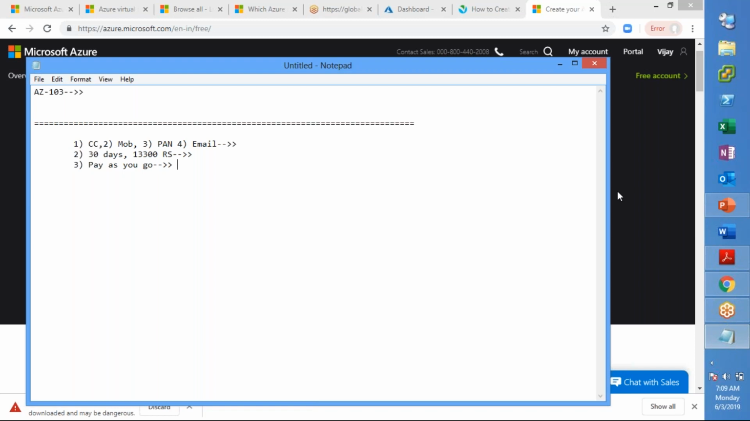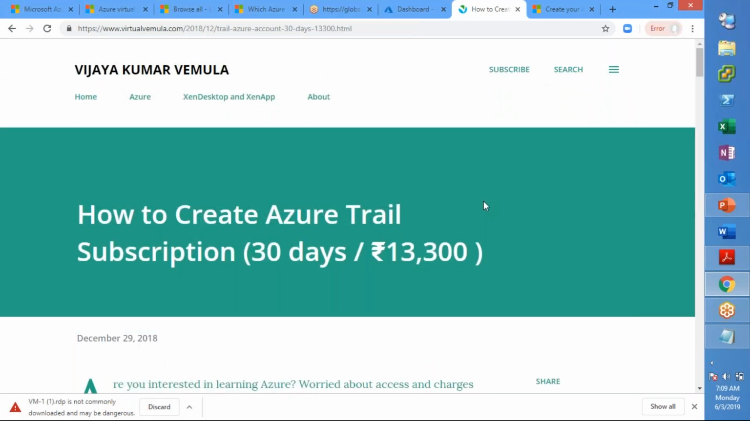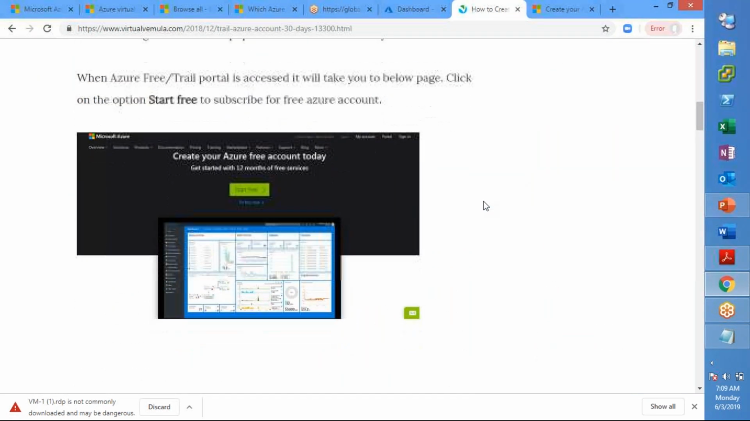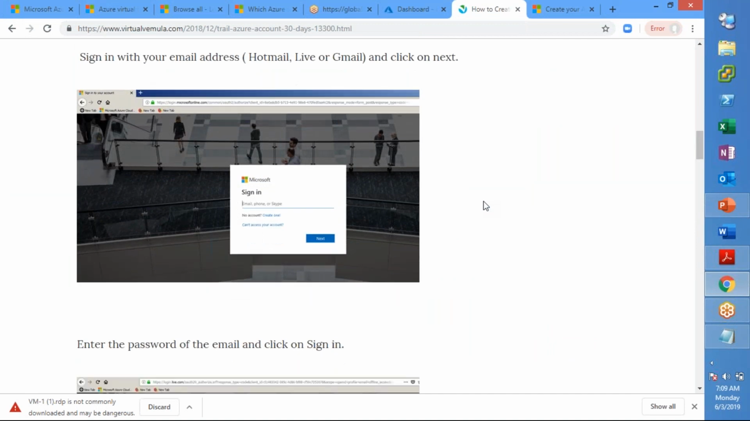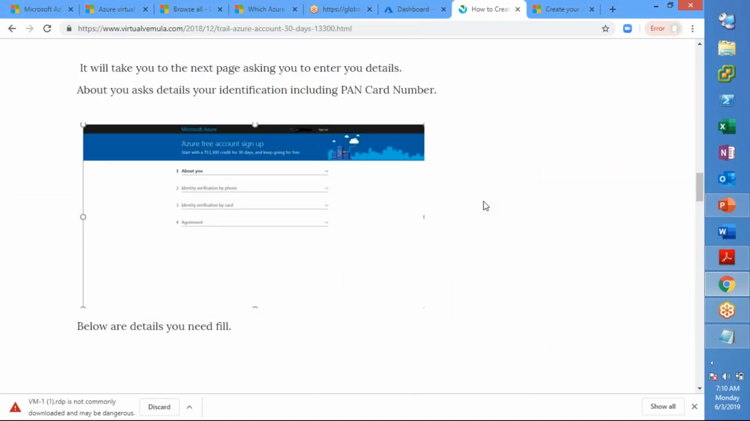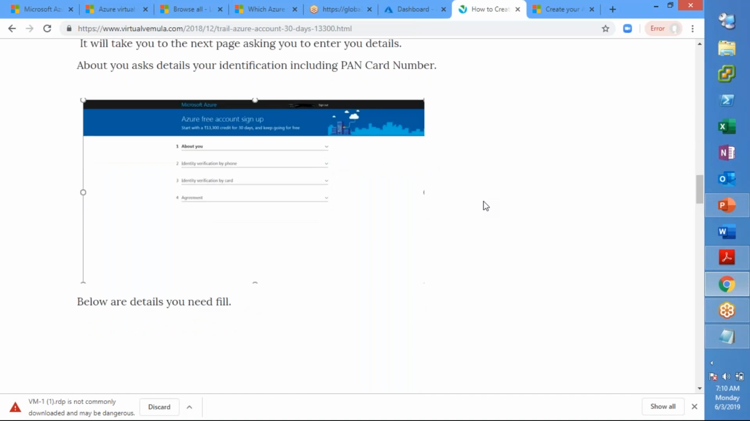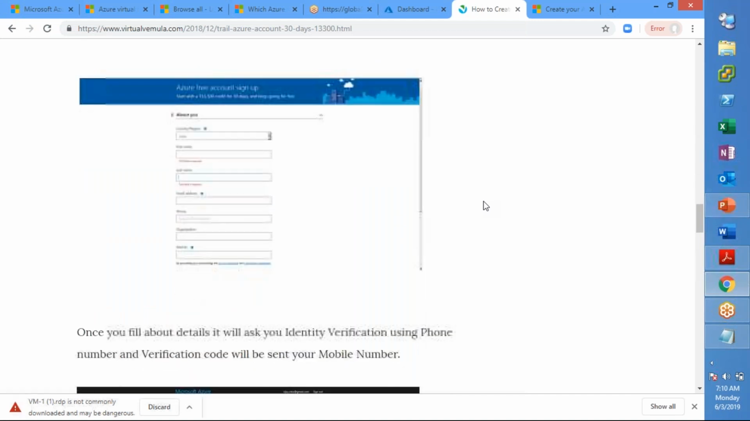So have your account created by tomorrow when you are here in this class, so that you are on your own in practicing the things, right? There is a quick link here which talks about how to create a trial subscription. You log in with a Hotmail, or I think even a Gmail ID will work, and then it will take you to the subscription page, where it will ask you for some verification. It's simple and straightforward. Just put in the required details and subscribe yourself.